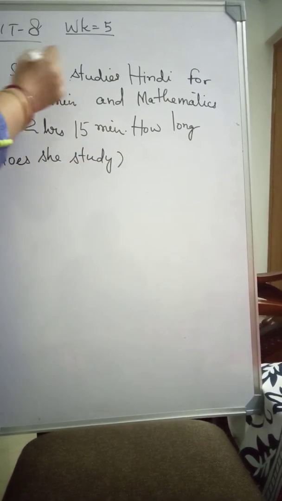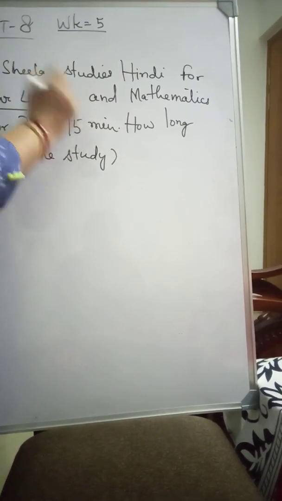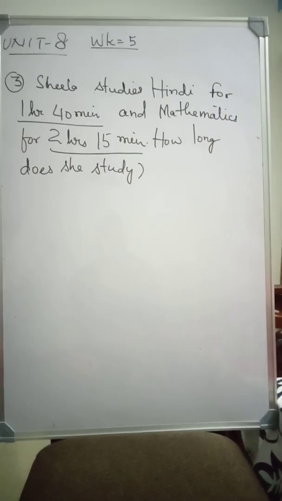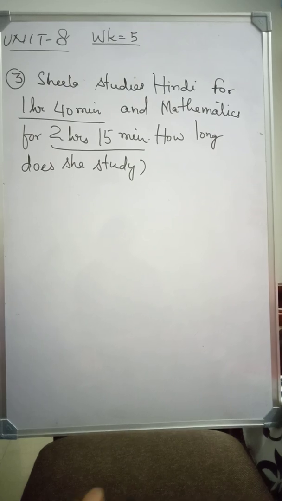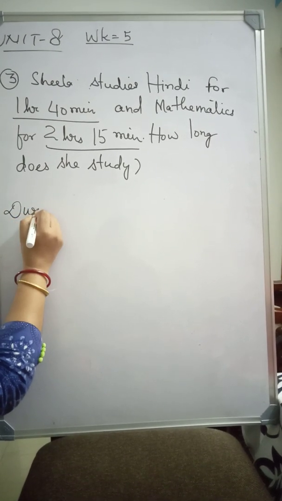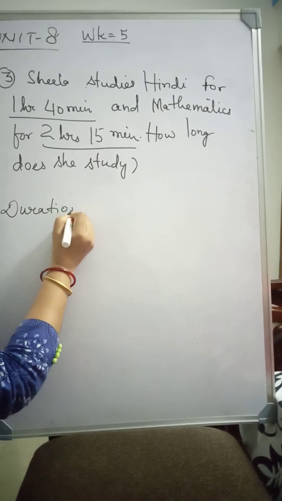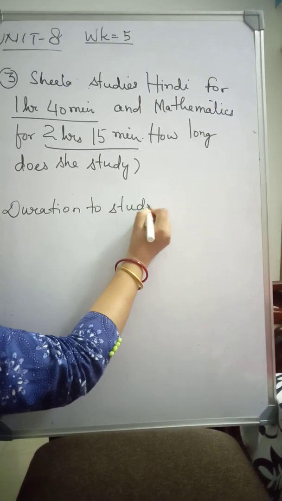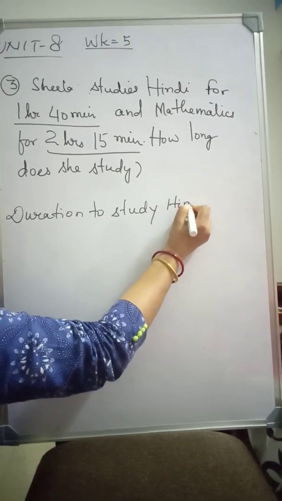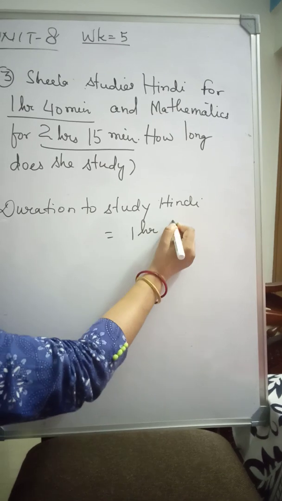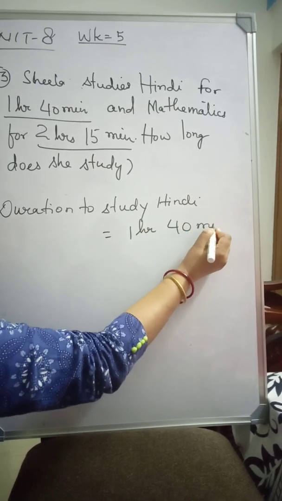So here Sheila studies Hindi for 1 hour 40 minutes and mathematics for 2 hours 15 minutes. So the duration to study Hindi is equal to 1 hour 40 minutes.